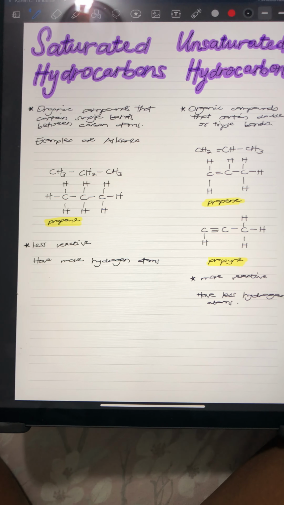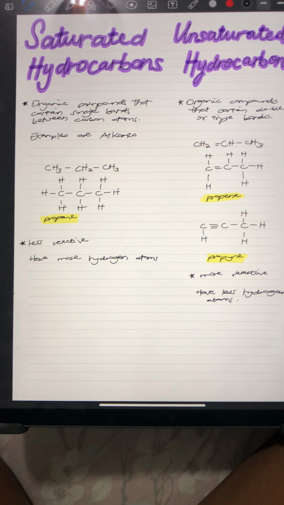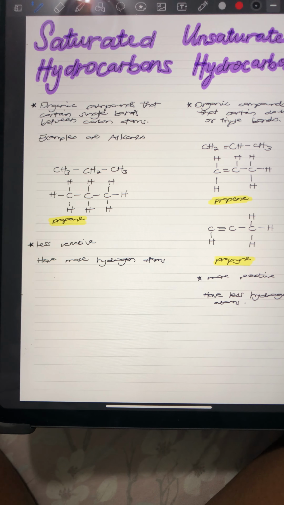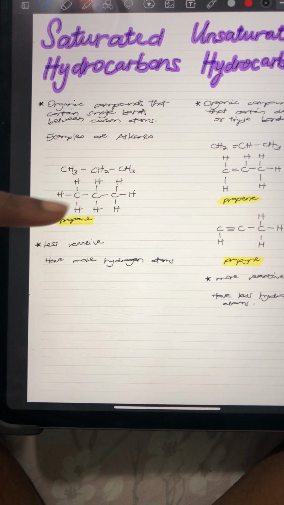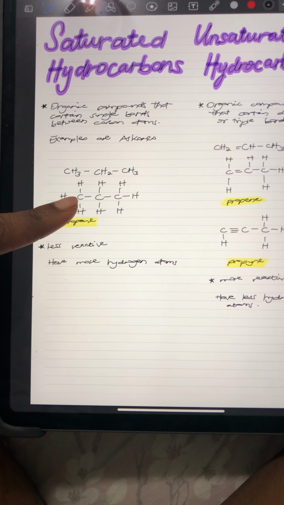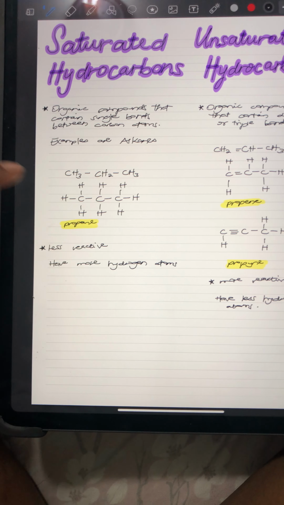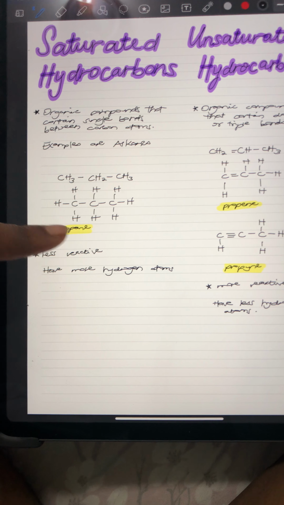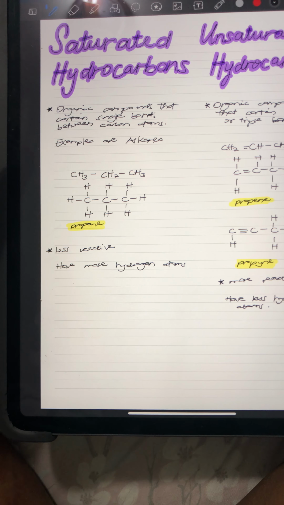So, saturated hydrocarbons are organic compounds that contain single bonds between the carbon atoms. So, when we look over here, we can see this organic compound here, which is propane, and we can see that between the carbons there are only single bonds. And another thing we can also notice here is that all the carbons are surrounded by hydrogen atoms as well.